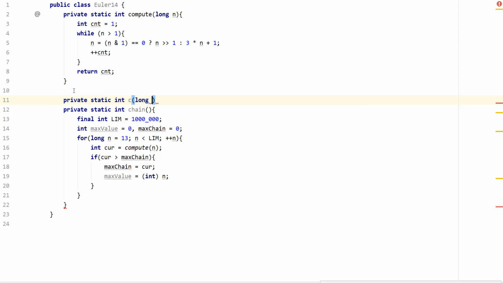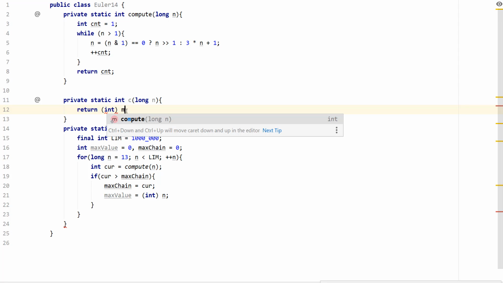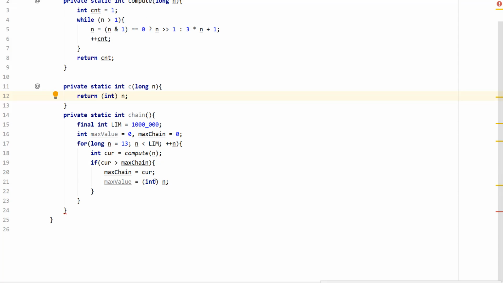It's going to take in a long, I'm going to call this one n, and we're just going to return the cast. All right. So now we create a cast here, and I could just call c on n, and that makes it better.